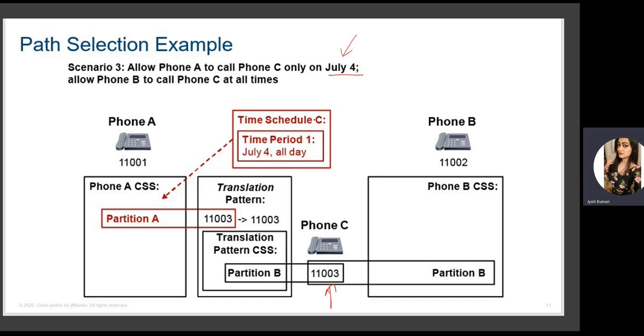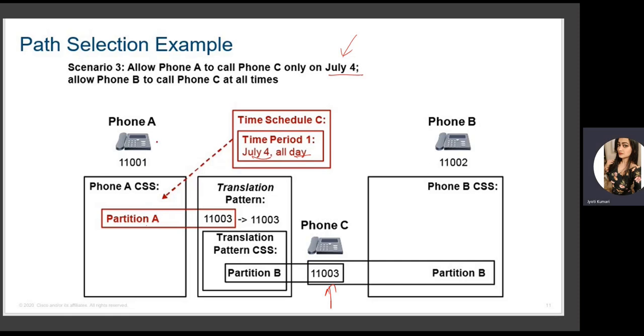So we have configured a time schedule C, time period 1, where we have mentioned July 4 all day. And we have applied this time schedule to partition A for the destination 11003, and we have a CSS applied for the same on phone A. So whenever phone A tries to dial 11003, it will try to match this entry based on the partition, and in the partition there is a time schedule.